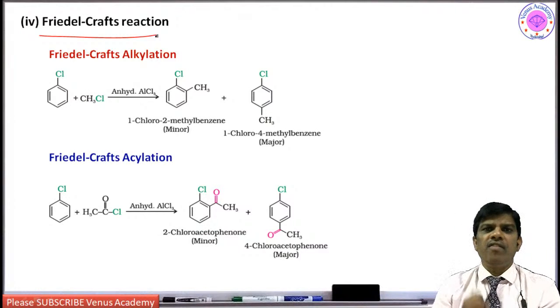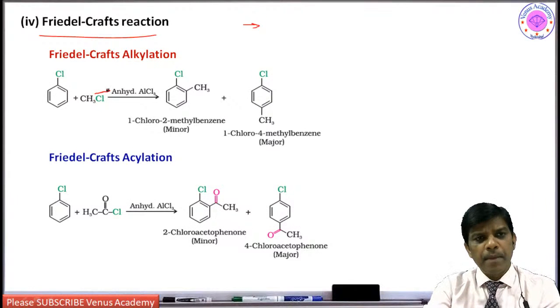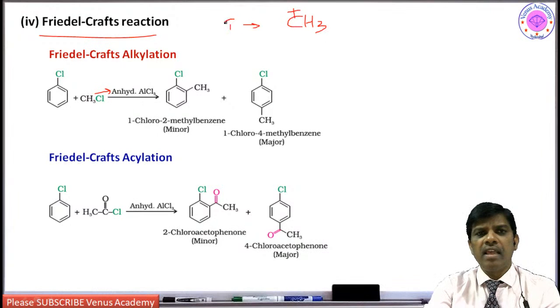There it will involve 3 steps. What are the 3 steps? Let me write them. Electrophilic substitution usually follows generation of the electrophile. So chloromethane plus anhydrous aluminum chloride forms a methyl cation. This is the electrophile, generation of electrophile, and aluminum chloride becomes AlCl4 minus. So this is the first step.